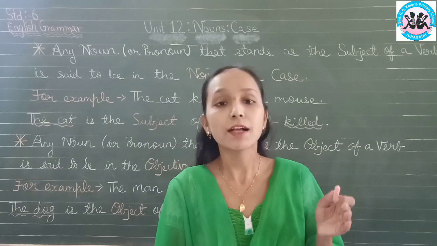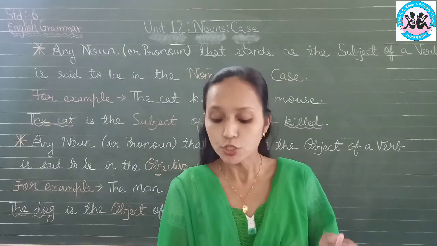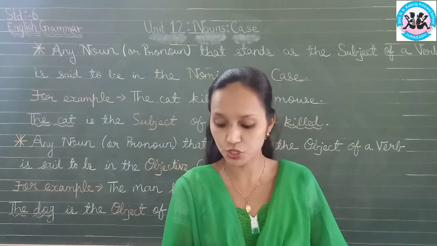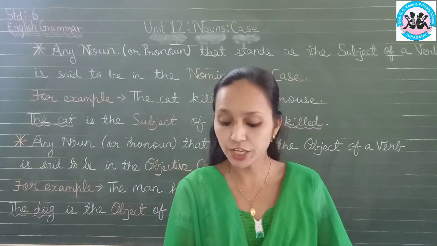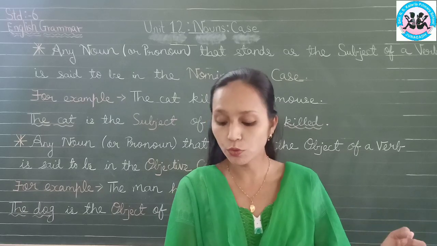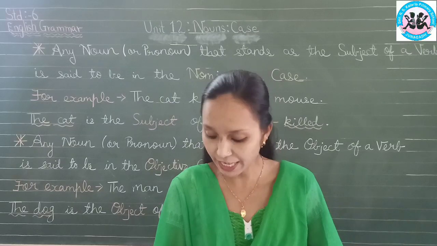Table is coming after the preposition on. So a noun or pronoun that comes after a preposition is said to be governed by the preposition and is called its object. Such a noun or pronoun is said to be in the objective case.